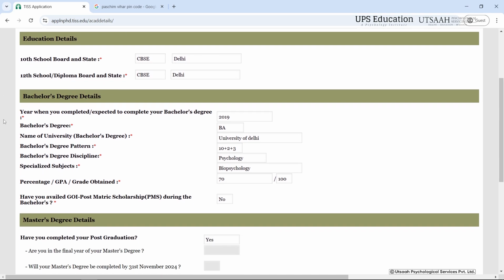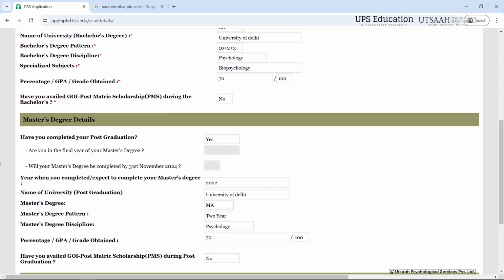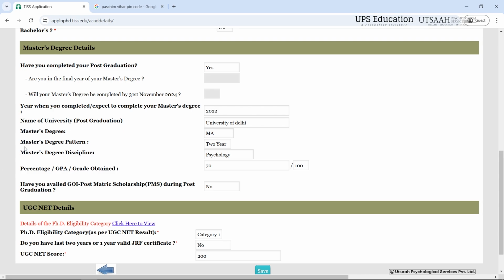after that you just have to fill your bachelor's degree detail, that here when you have completed, and the name of the university, the pattern, and the discipline that you took your degree in. And here I have written psychology. You can write your own, and then you just have to write your marks, percentage, CGPA, and then you have to fill your master's degree detail.